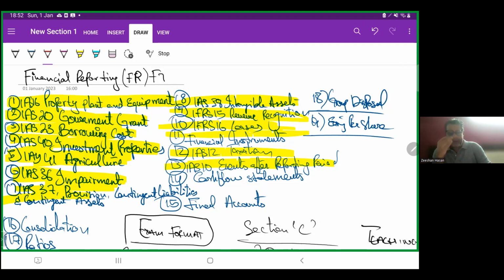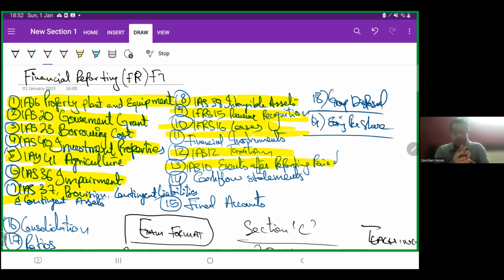Then we will have financial instruments. What are financial assets? What are financial liabilities? What are financial instruments? What are the models to recognize those? Fair value through P&L, fair value through OCI, all of these we will do. Then we'll have IAS 12 Taxation, what is deferred taxation, what are temporary differences, what are permanent differences, all will be done in it.